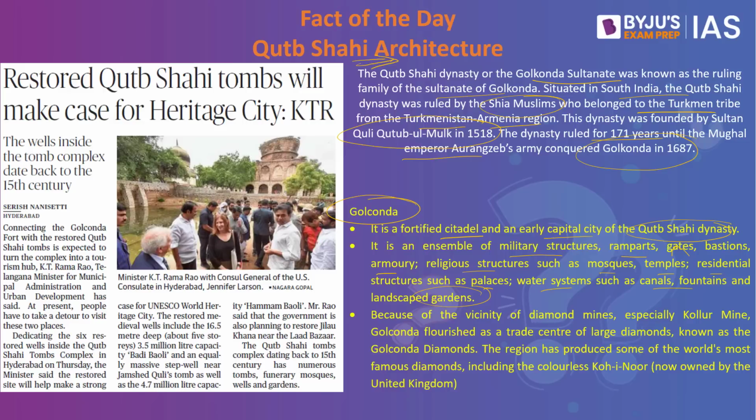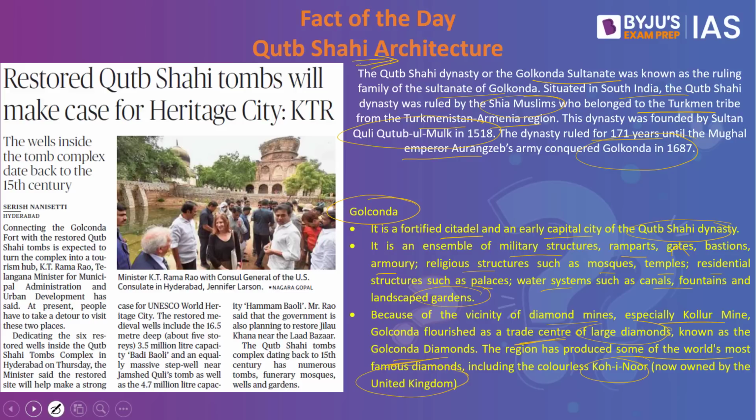Because of the vicinity of diamond mines, especially the Kollur mine, Golconda flourished as a trade center of large diamonds known as the Golconda diamonds. The region has produced some of the world's most famous diamonds, including the colorless Kohinoor, which is now owned by the United Kingdom.